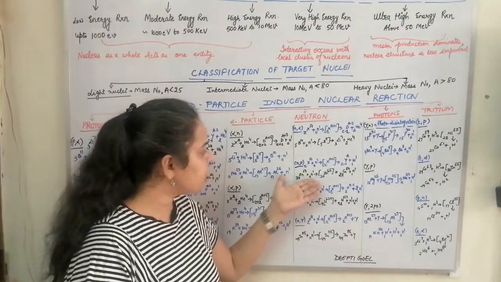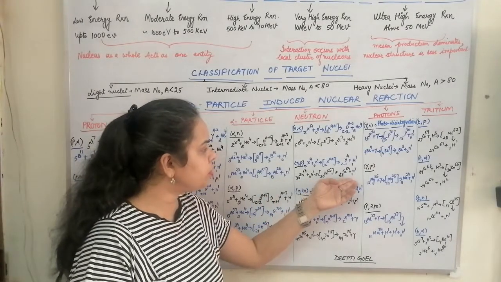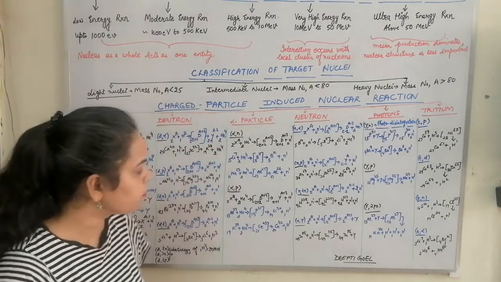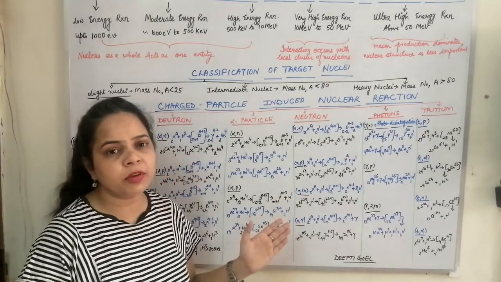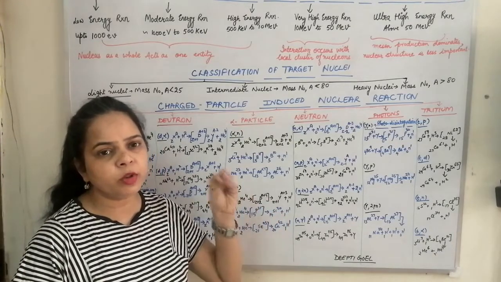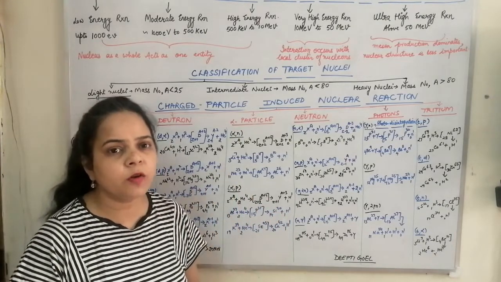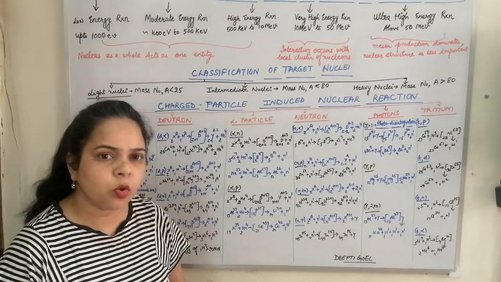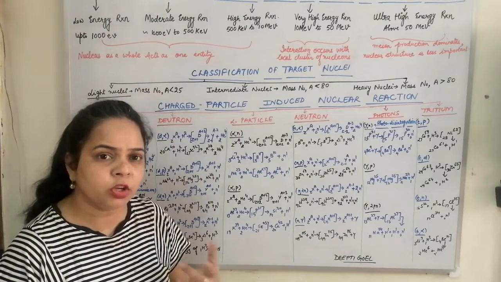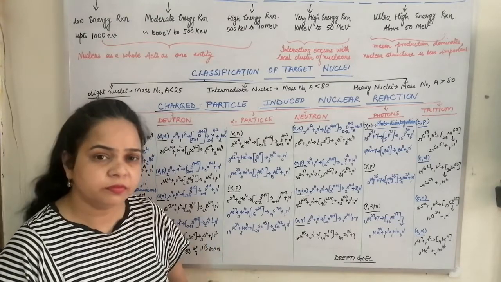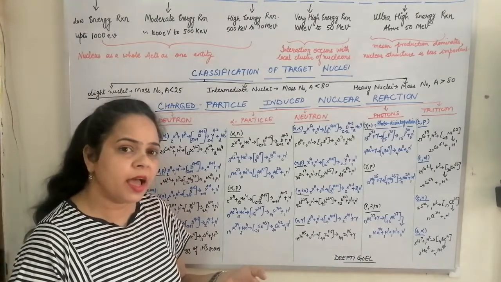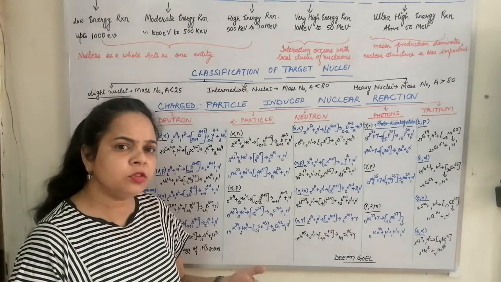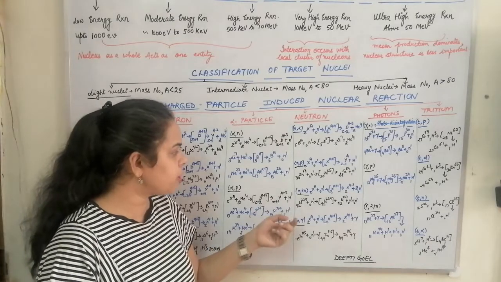Zinc reacted with a neutron to form copper 64 and a proton. Similarly, we have the n-2n reaction. This n-2n reaction means that if we strike an element with 1 neutron, it is capable of giving out 2 neutrons. So we can get an increased number of neutrons, and we can have a series of neutrons when we carry out such types of reactions.